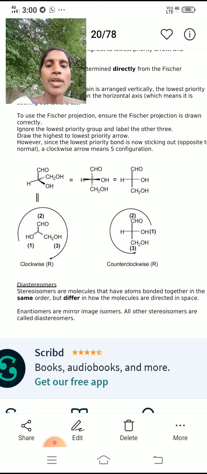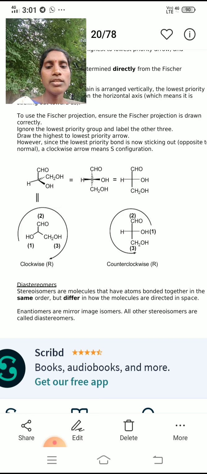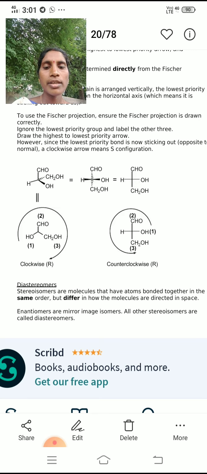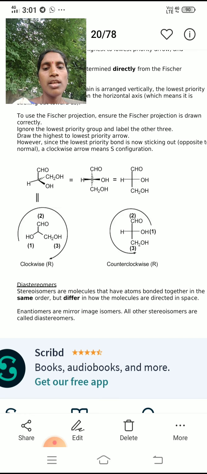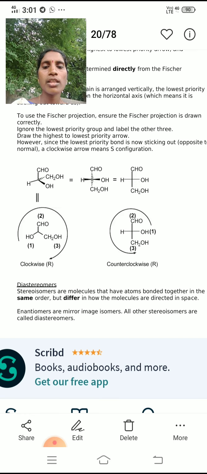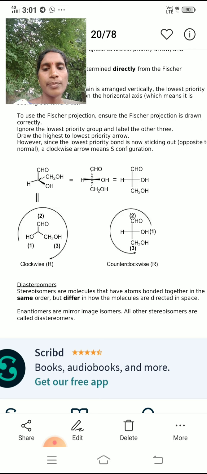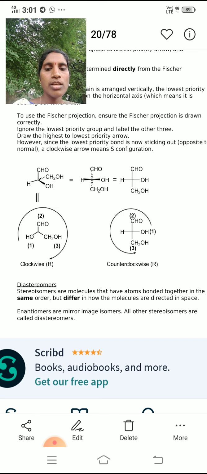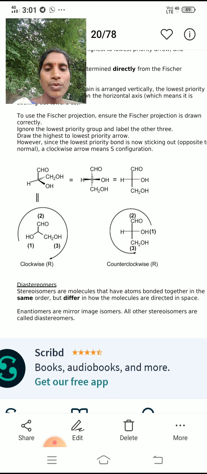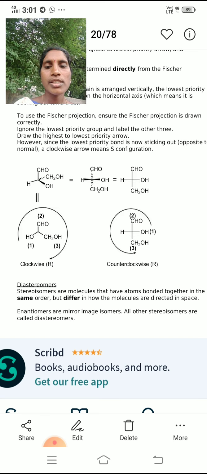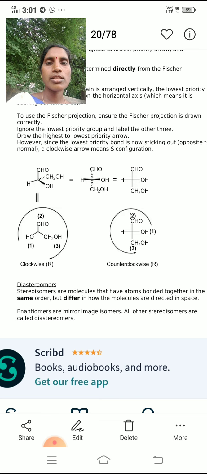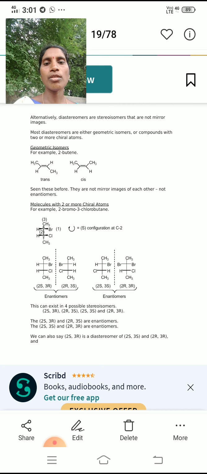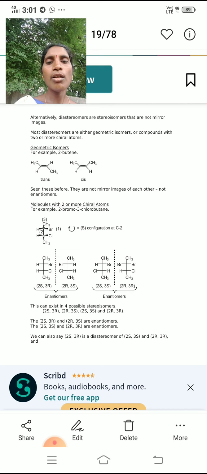Enantiomers are mirror image isomers and they are non-superimposable. The diastereomers are non-superimposable but they are not mirror image isomers. So all other stereoisomers, which are not mirror images, are called diastereomers. Alternatively, the diastereomers are the stereoisomers that are not mirror images.